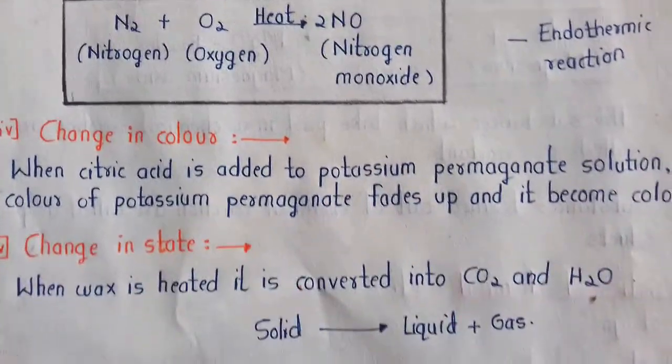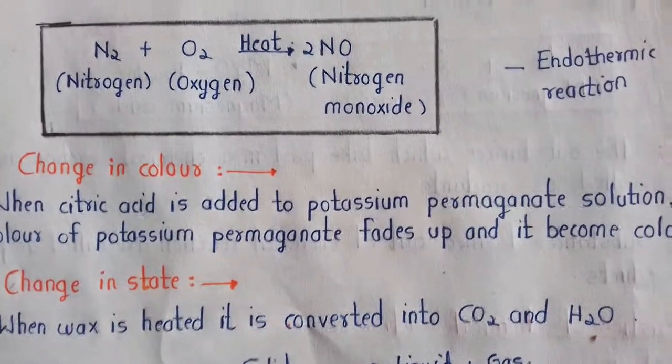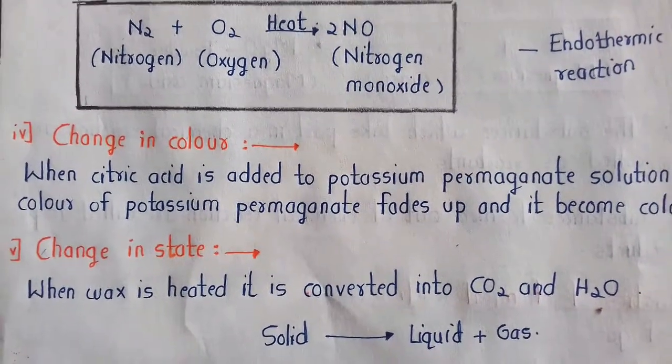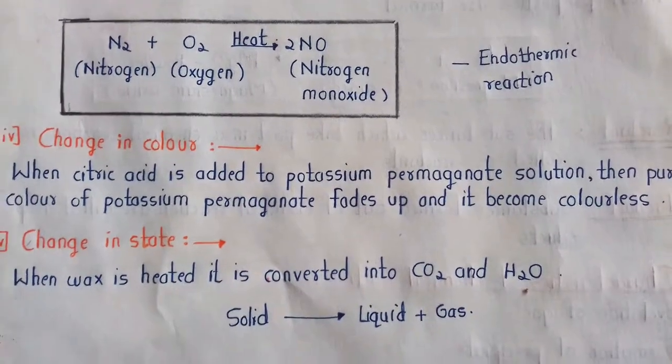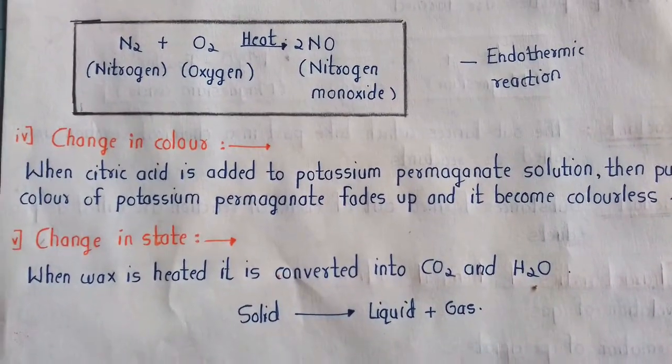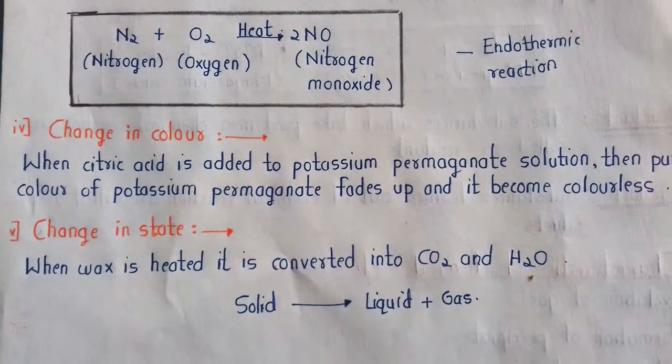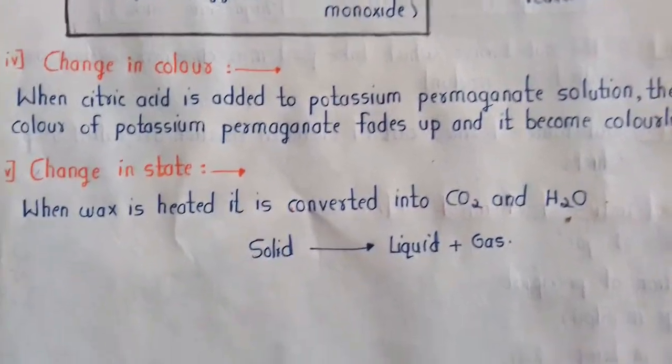Change in color. Some chemical reactions are characterized by change in color. For example, when citric acid is added to potassium permanganate solution, then the purple color of potassium permanganate solution fades and it becomes colorless.